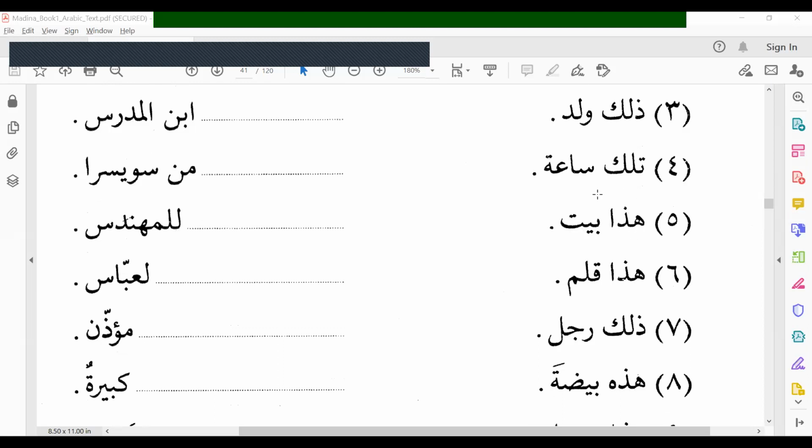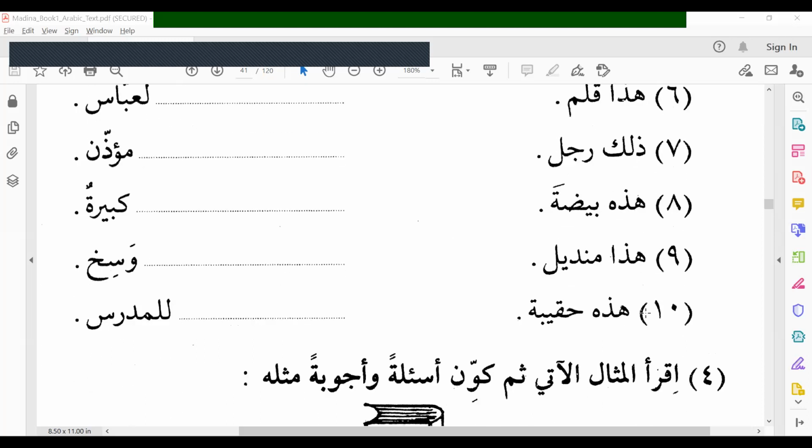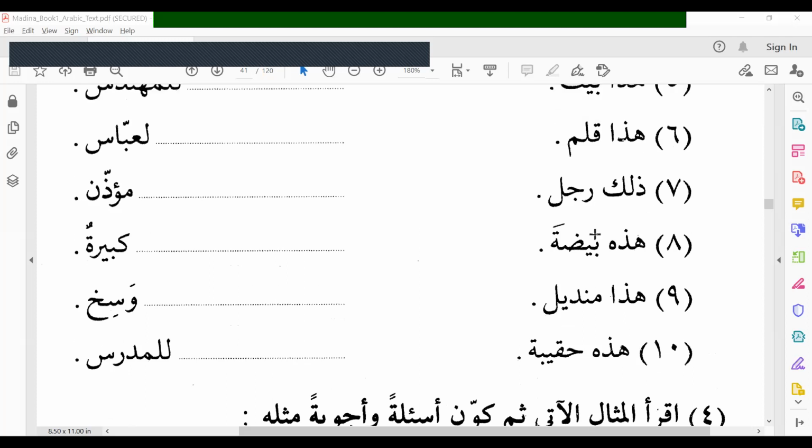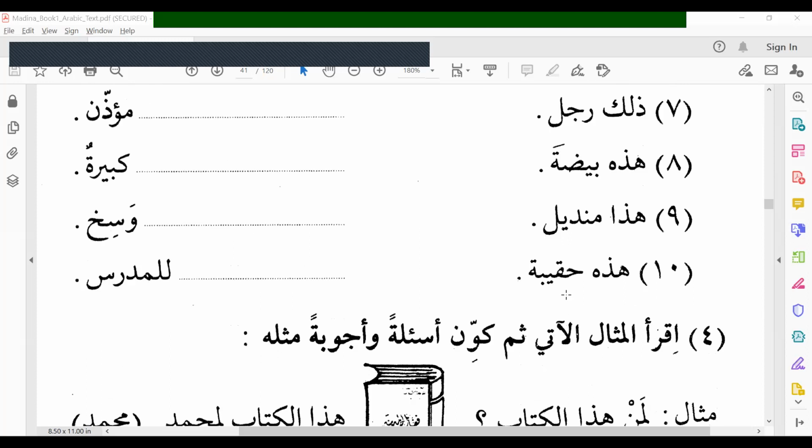Hada baitun. This is a house. Hadal baitu lil muhandisi. This house belongs to the engineer. So from 6 to 10, you make it as an example. All we have learned already. Qalamun, pen. Rajulun, man. Baydatun, an egg. Mindilun, kerchief. Haqibatun, a handbag.